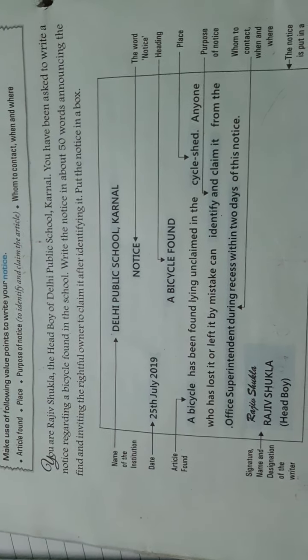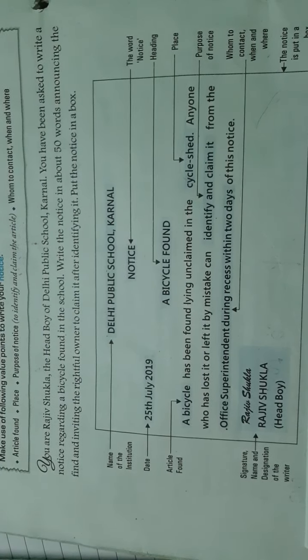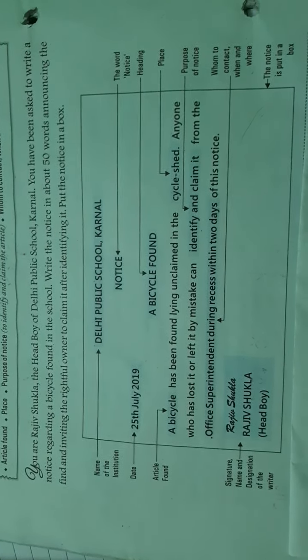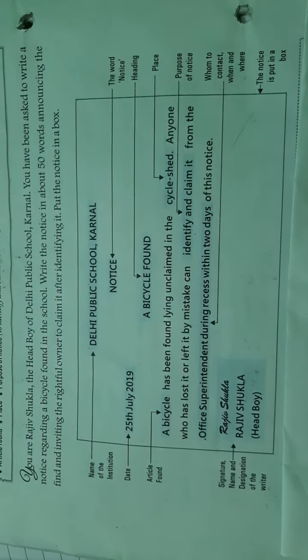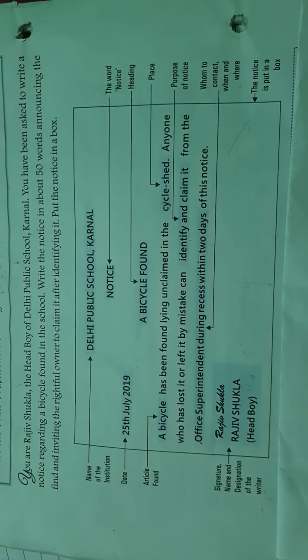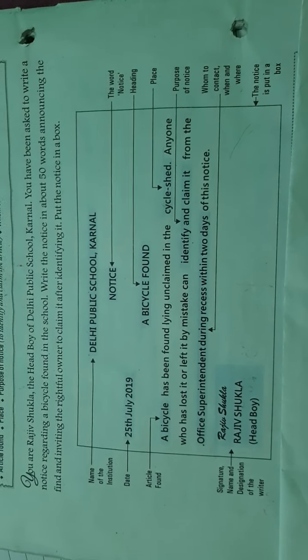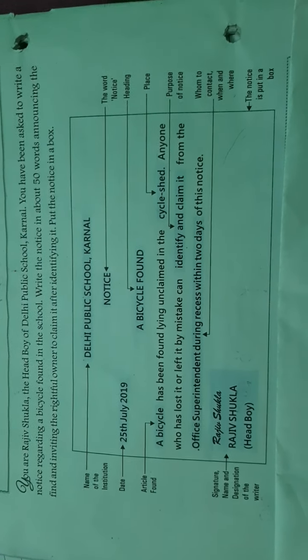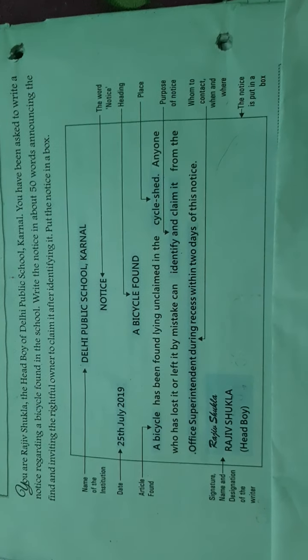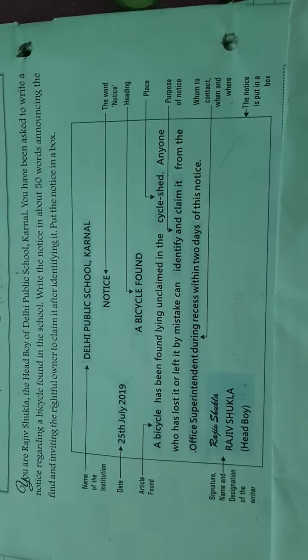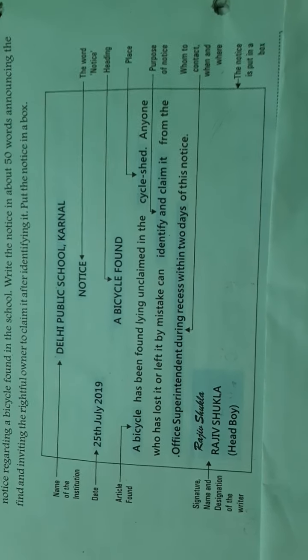You are Rajiv Shukla, the head boy of Delhi Public School, Karnal. You have been asked to write a notice regarding a bicycle found in the school. Write the notice in about 50 words announcing the find and inviting the rightful owner to claim it after identifying. Put the notice in a box. I have already told you that you have to keep the notice in a box. So here is an example. You say it.